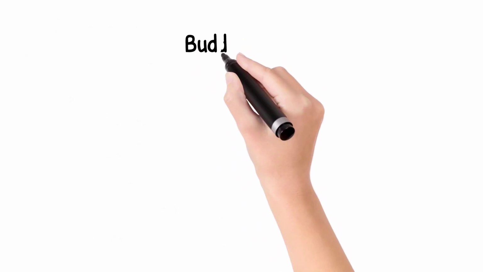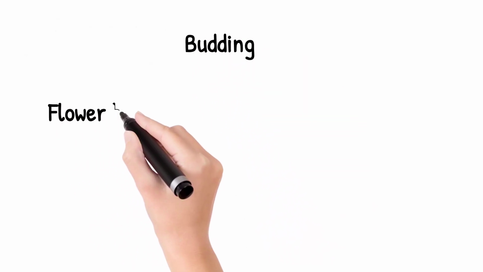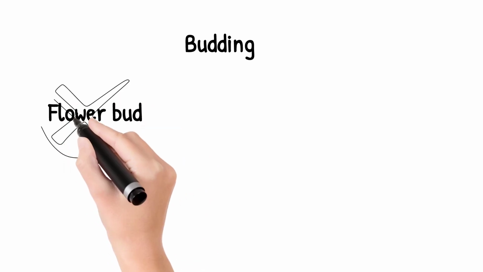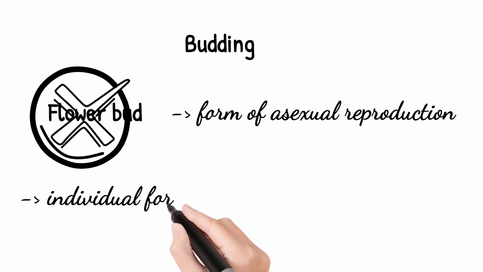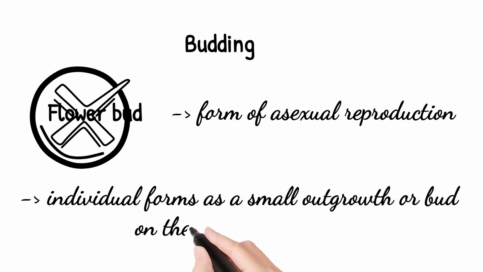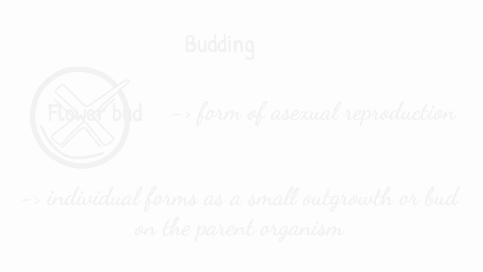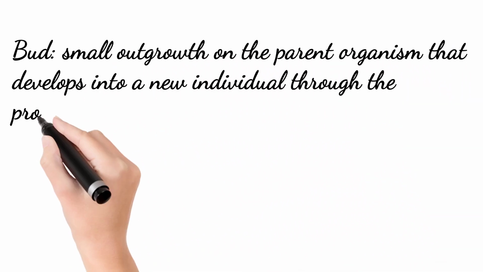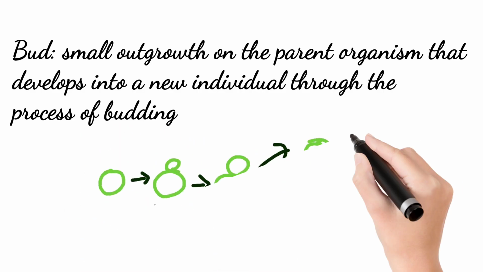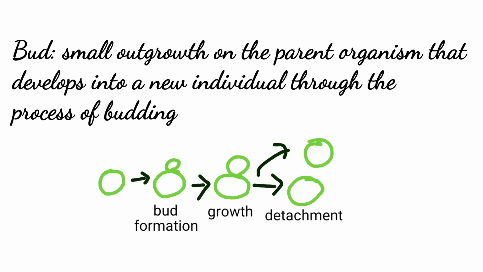Let's start with budding. No, we're not talking about flower buds, although those are pretty cool too. In biology, budding is a form of asexual reproduction where a new individual forms as a small outgrowth or bud on the parent organism. A bud is a small outgrowth on the parent organism that develops into a new individual through the process of budding. The bud then grows, develops, and eventually detaches to become an independent organism. Think of it like a biological copy-paste of the parent. It occurs in yeast and animals.